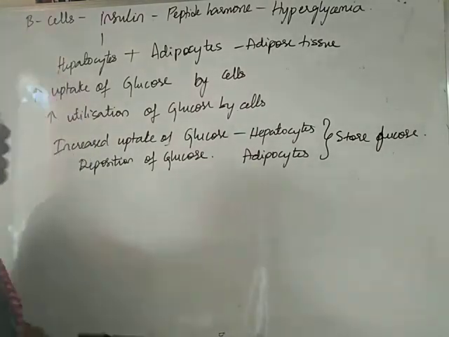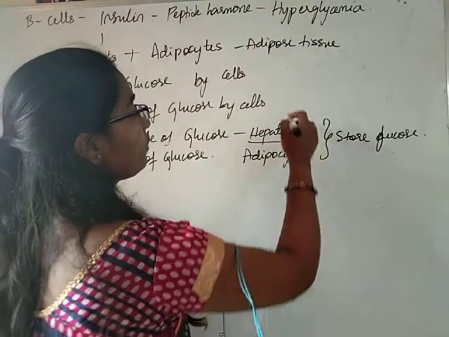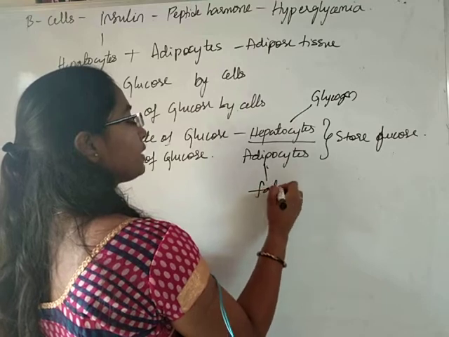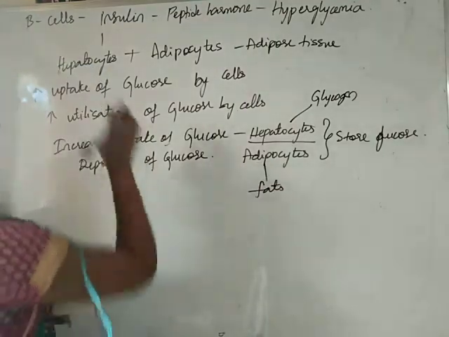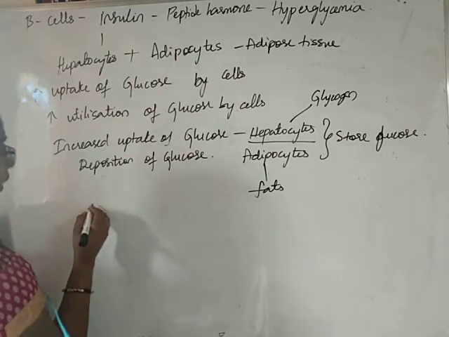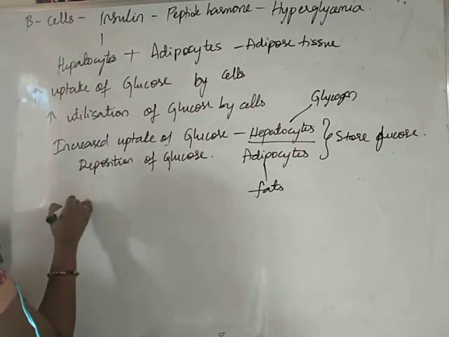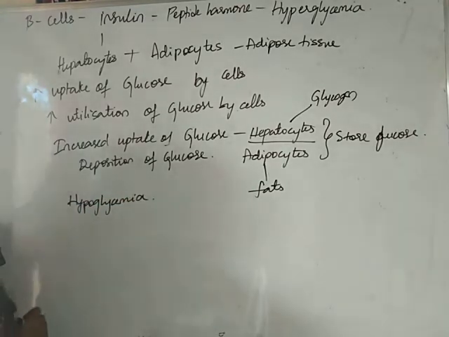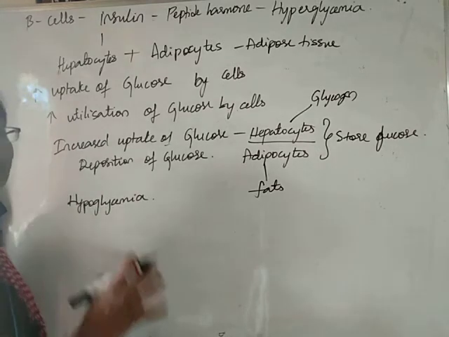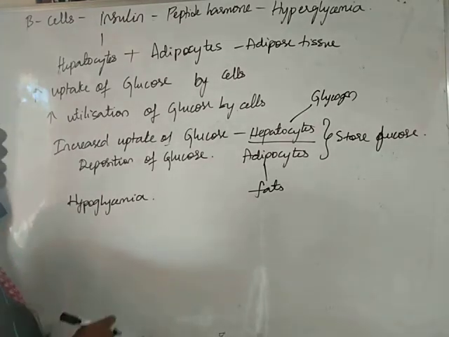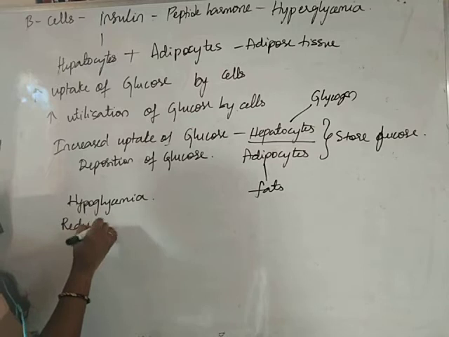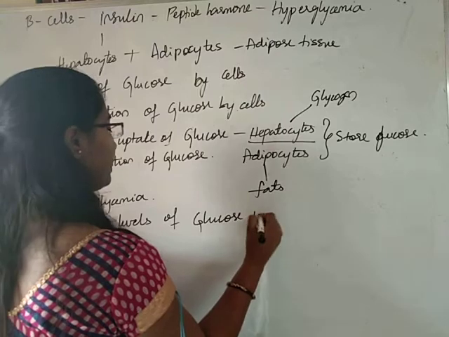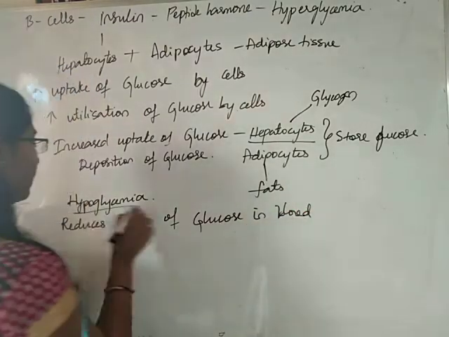Okay. Hepatocyte cells will store glucose in the form of glycogen, and adipocyte cells store glucose in the form of fats. In that way, this insulin hormone is causing increased uptake of glucose by the cells, and it is causing hypoglycemia. That means it is reducing the levels of glucose in the blood. Okay, it finally reduces levels of glucose in the blood. It is causing hypoglycemia.